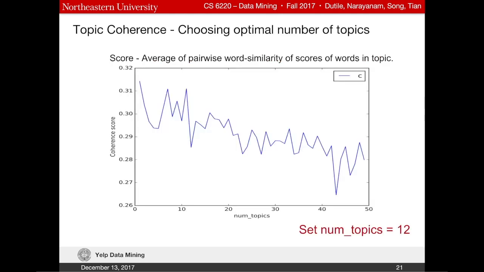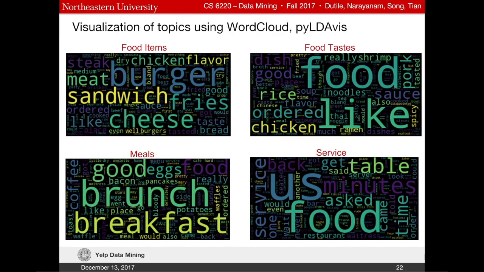While performing LDA, we need to choose a number of topics. Topic coherence can be used to find the optimal number of topics. The topic coherence score indicates the pairwise word similarity of words within a topic. The higher the coherence score, the better the model. After analyzing this graph, we can see that when the number of topics is 12, the coherence score is very high. So we are performing the LDA model with 12 topics and we generated word clouds.